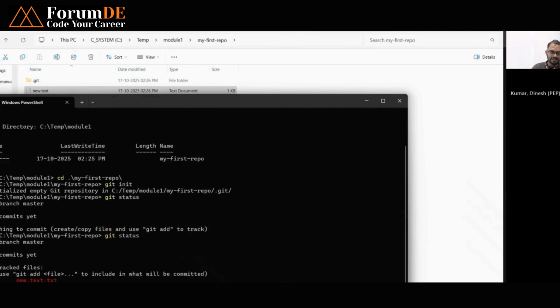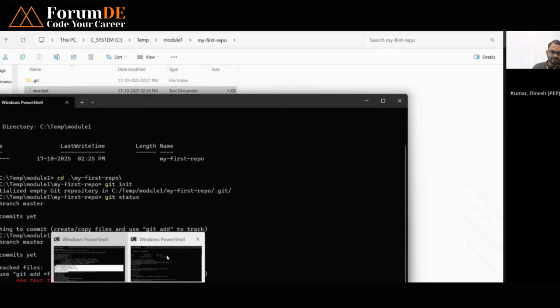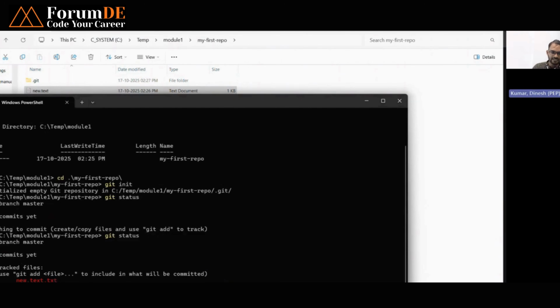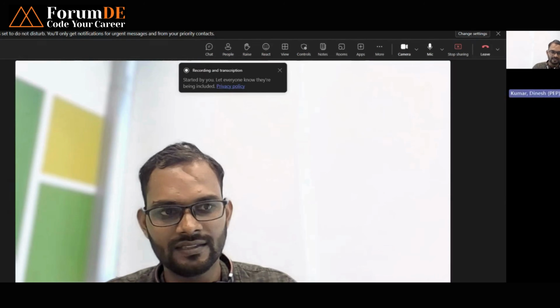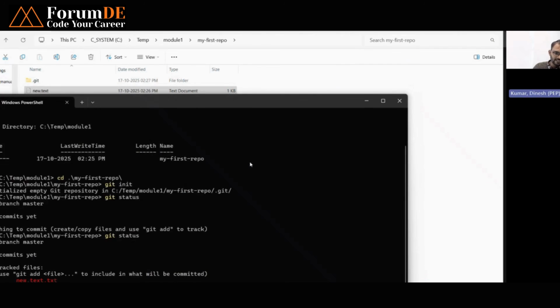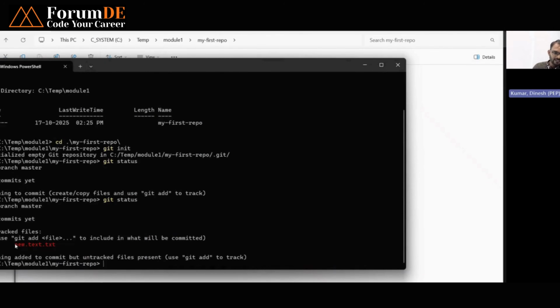Now you can see in the git status that one new file has come and it has not been added to the git repository. Because it's showing as red, you have to run the command git add and the file name new.txt.